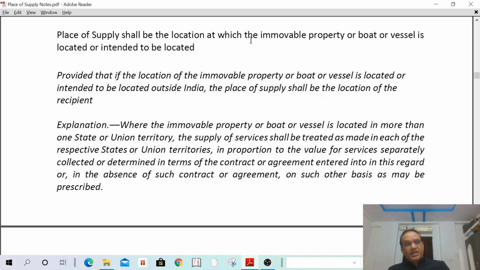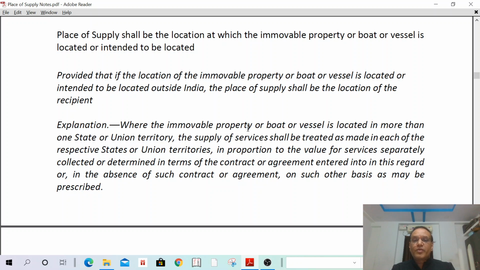And one more important point: if the services relate to more than one state, then the value shall be in proportion to the value rendered as per the agreement or contract. Let me read it now. Provided that if the location of the immovable property or boat or vessel is located or intended to be located outside India, the place of supply shall be the location of the recipient.